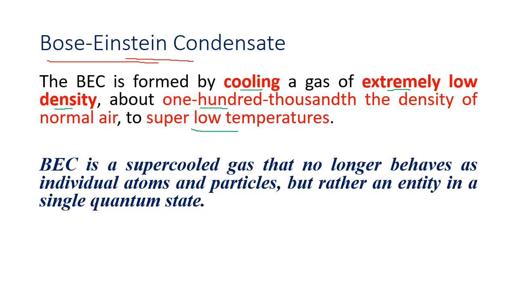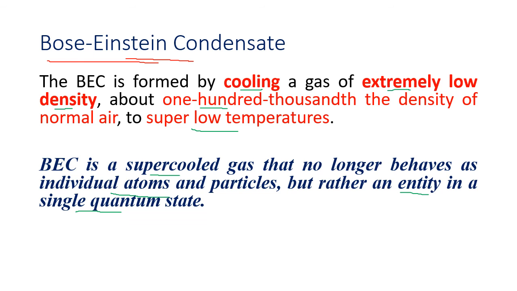So BEC is a supercooled gas, and now the particles do not behave as separate particles, but act as a whole entity together, in a single quantum state. So remember, in BEC the particles are not separate. The particles have come together as one entity in a single quantum state.